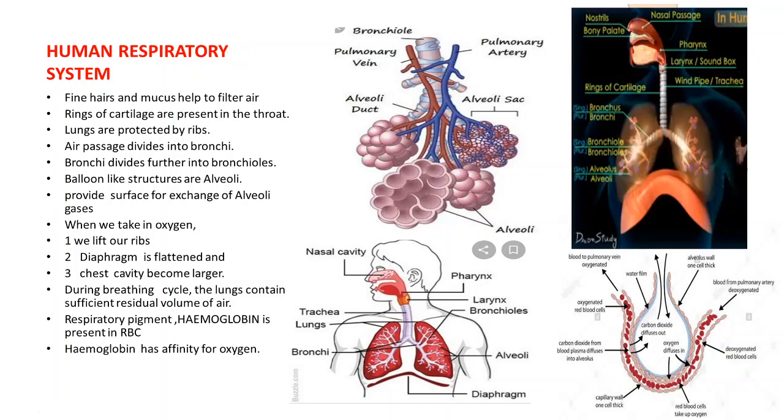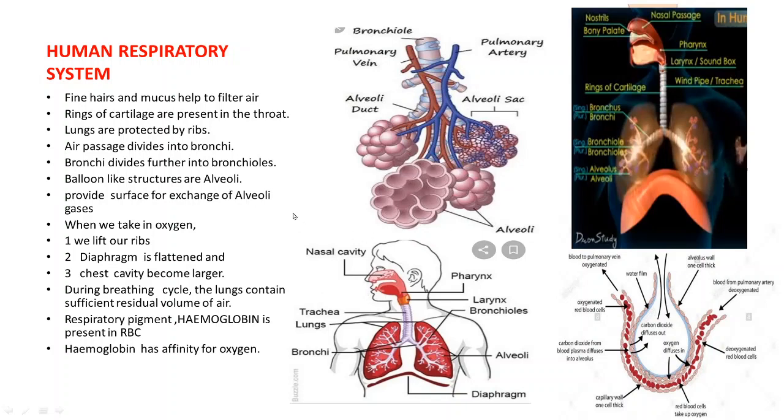Normally adults take 12 to 20 breaths per minute, and when you exercise, the breathing rate is a little bit faster, and normally the average breath is around 45 per minute. Is this clear? Try to understand this process.